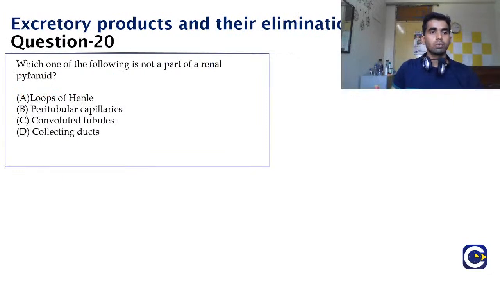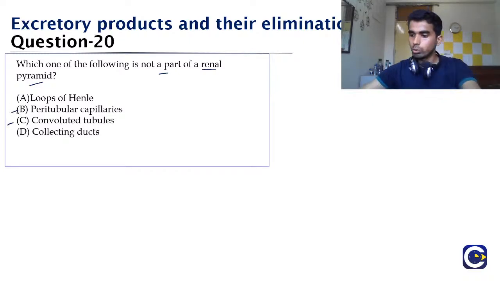Now coming to question number 20. Which of the following is not a part of the renal pyramid? Option A, loop of Henle. Option B, peritubular capillaries. Option C, convoluted tubules. Or is it option D, that is the collecting ducts? So let me show you.